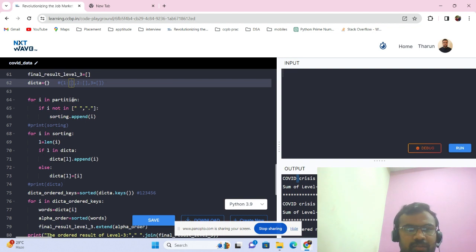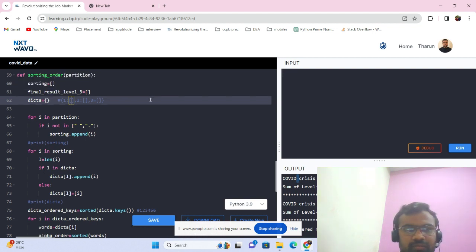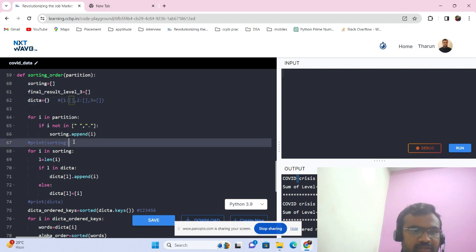So from the partitions, we should neglect the spaces and full stops. Here we are creating a next list which contains only words, from length 1 onward, based on the paragraph. So here we eliminate full stops and spaces, and the result will be like COVID, crisis, has, thought. The difference between these two is eliminating the spaces.